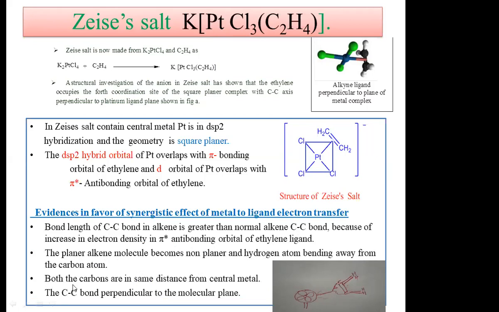Third, both carbons are at the same distance from the central metal. The metal-to-ethylene bond is perpendicular to the plane of the carbon-carbon bond of the ethylene molecule or ligand.